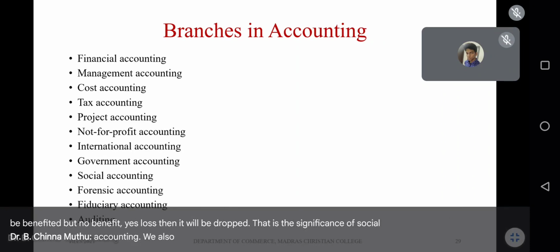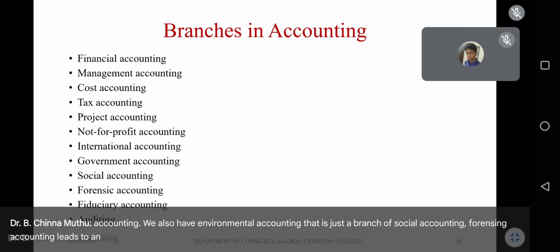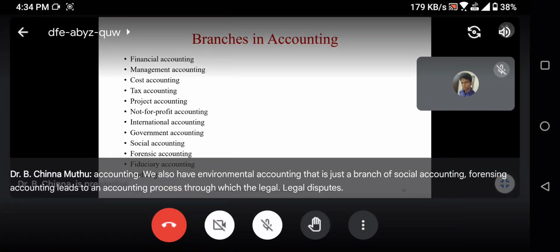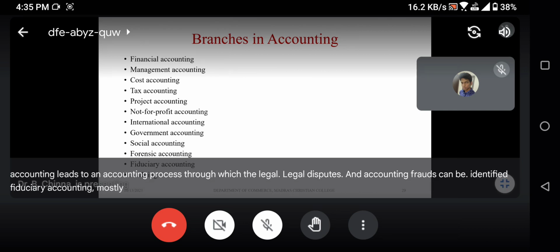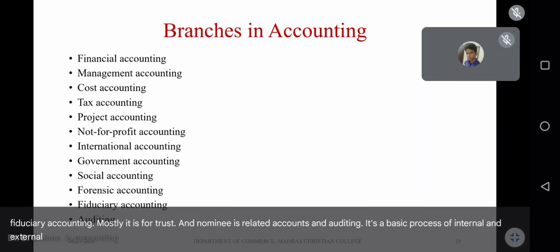We also have environmental accounting, that is just a branch of social accounting. Forensic accounting leads to an accounting process through which legal disputes and accounting frauds can be identified. Fiduciary accounting, mostly it is for trust and nominees related accounts. And auditing is a basic process of internal and external audit of all the books of accounts of all types of industries, firms and business.